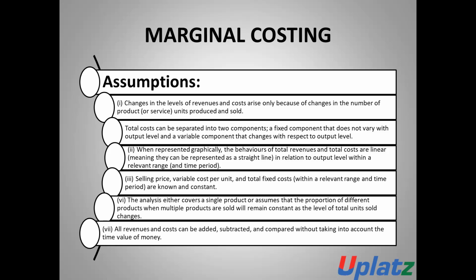Next, the CVP analysis covers either a single product or assumes that the proportion of different products, when multiple products are sold, will remain constant as the level of total units sold changes.